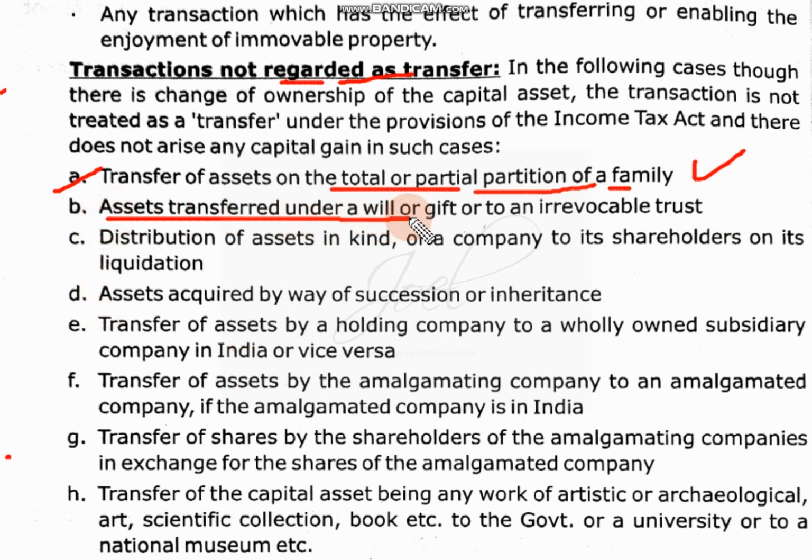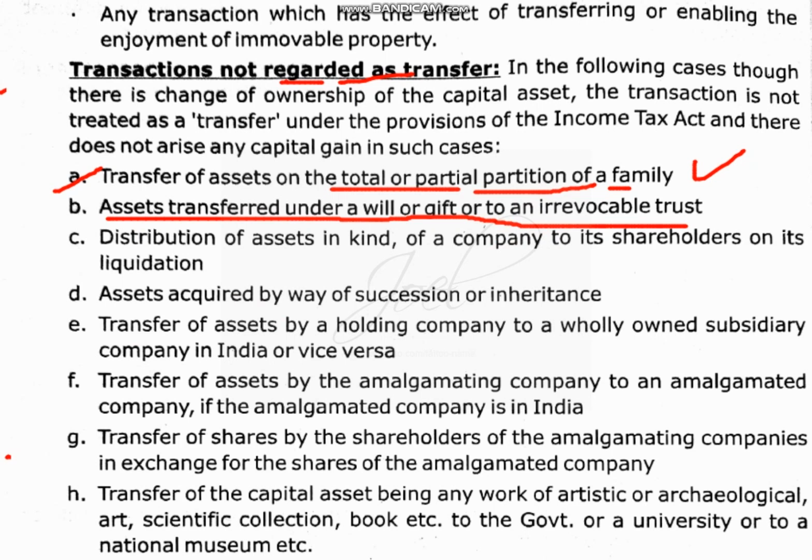Assets transferred under the will or gift to the irrevocable trust. Sometimes assets will be gifted to someone else, especially to the trust, whereas they cannot be given back. It will be owned by them only. So in that case it is considered.